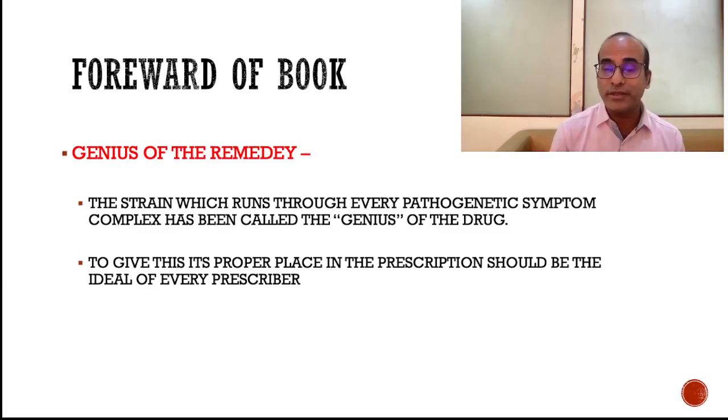It is the common thread, the common phenomenon which will be present in all symptom complexes, whatever it may be: respiratory system symptoms, GIT symptoms, joint symptoms, mind symptoms, generalities. The same expression you will get everywhere, and this is called the genius. If you get this, you will get the key to unlock the case, the key to the simillimum.